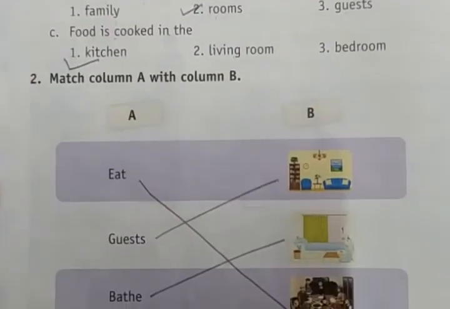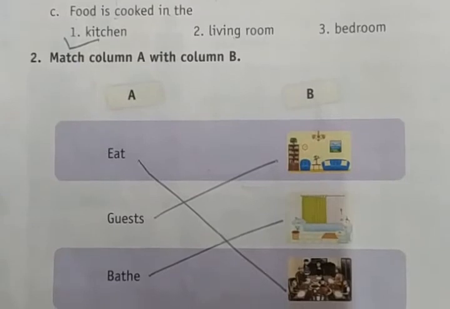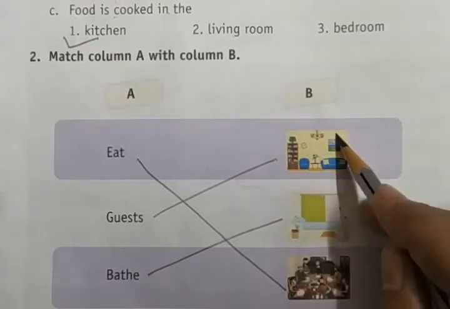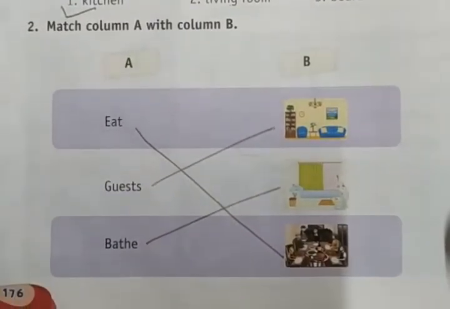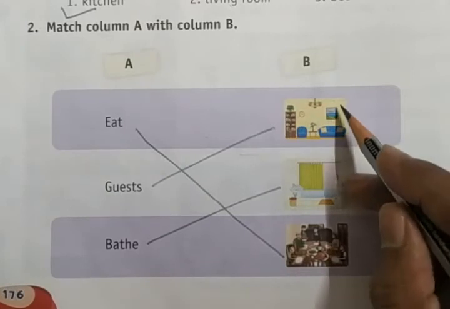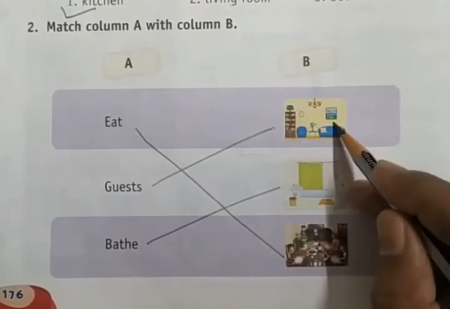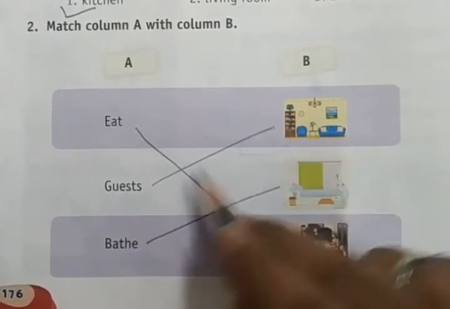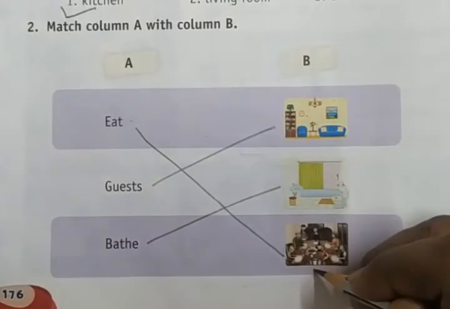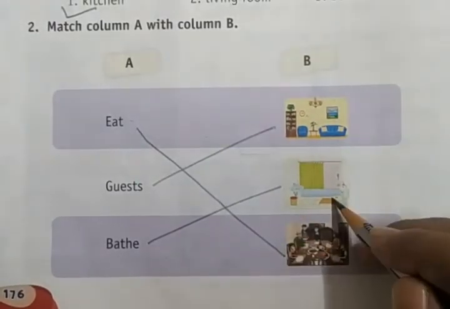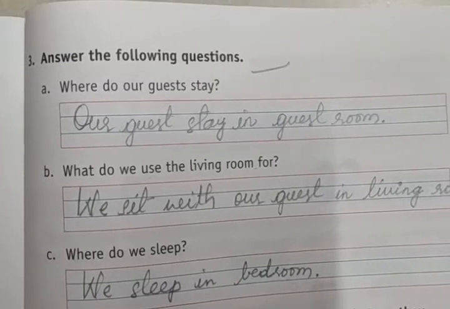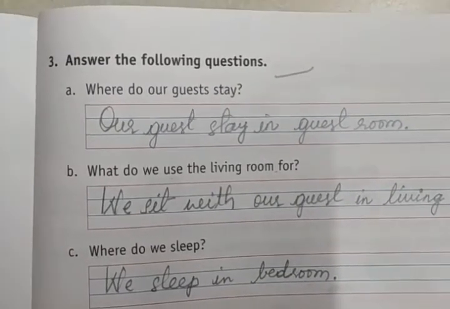Right? Match column A with column B. We eat in the dining room. You can see the picture here. We sit and talk with the guests in the living room or the drawing room. We eat in the dining room. We bathe in the bathroom. Right? That picture, that word you need to match with. Okay? Clear? Next, let's move on to answer the following questions.